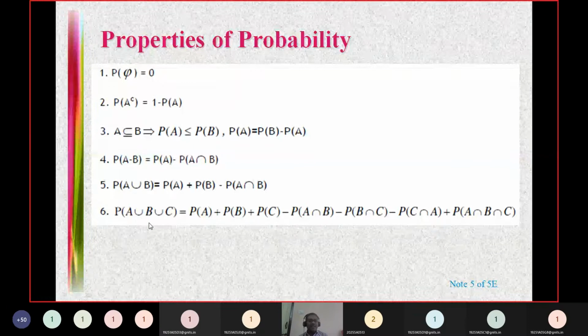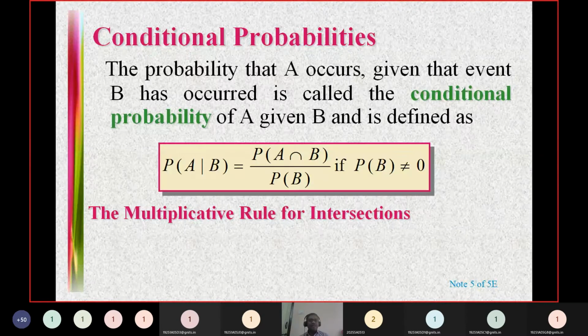And the generalization from two events is to three events. So this law of additivity can be applied to three events like this also: P of A union B union C is equal to P of A plus P of B plus P of C minus P of A intersection B minus P of B intersection C minus P of C intersection A plus P of A intersection B intersection C. And based on these properties, we have done some problems also. You can refer to your notes to understand the uses of these properties.